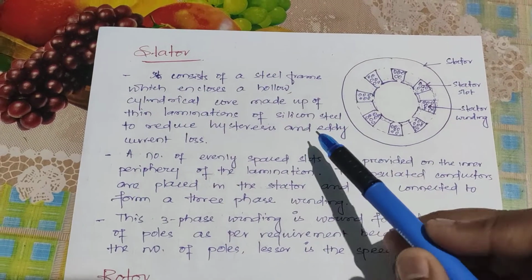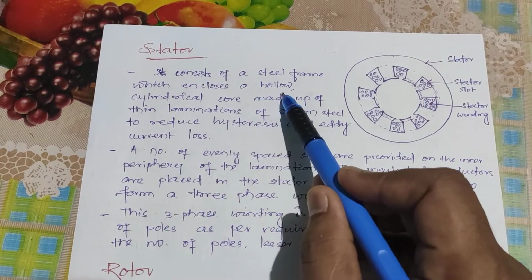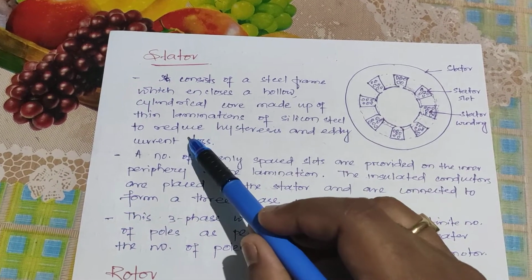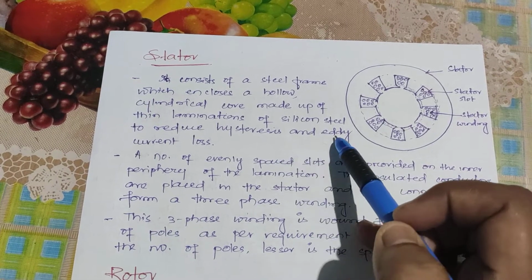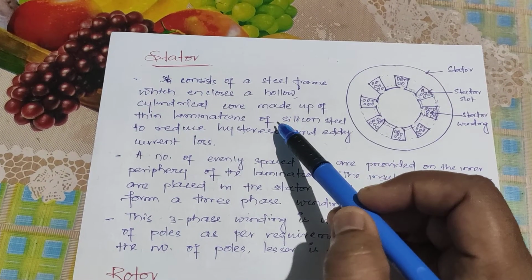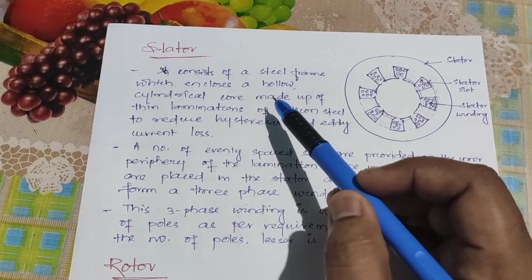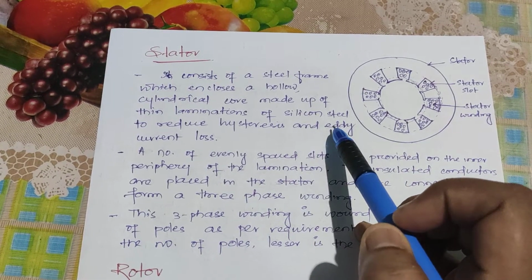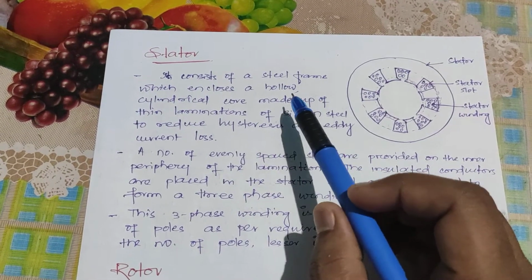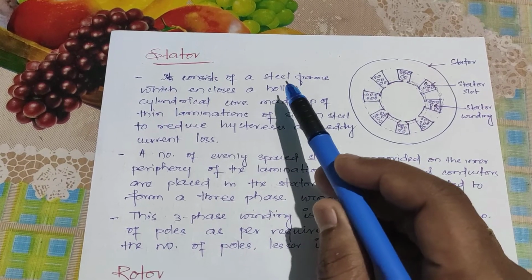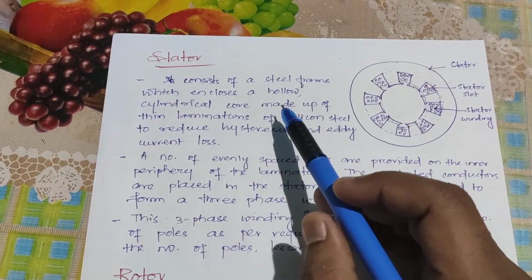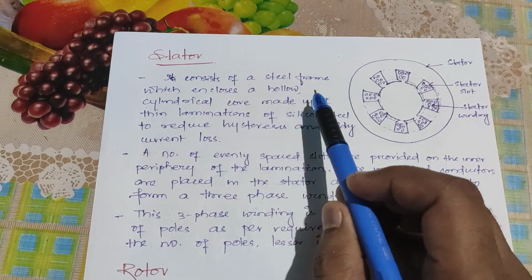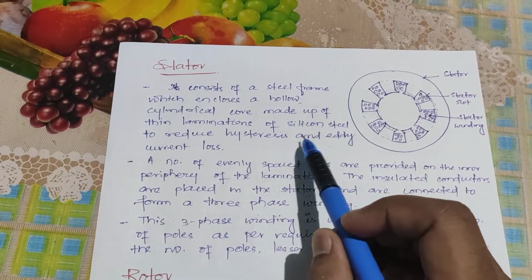First we will discuss the stator. It consists of a steel frame which encloses a hollow cylindrical core made up of thin laminations of silicon steel to reduce hysteresis and eddy current loss. It's an important question; in transformers also we studied, and in magnetic circuits also we studied, how we can reduce this hysteresis loss and eddy current loss. You can say hysteresis loss can be reduced by using silicon steel, and eddy current loss also we can reduce by using these laminations.